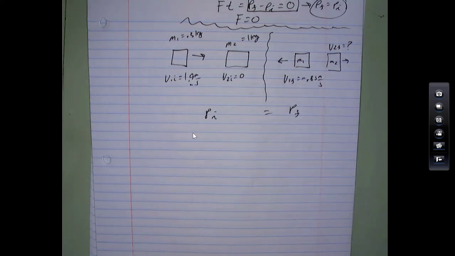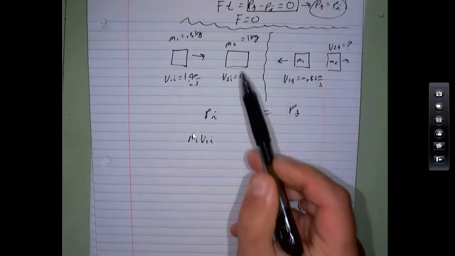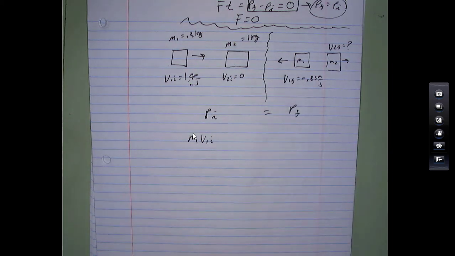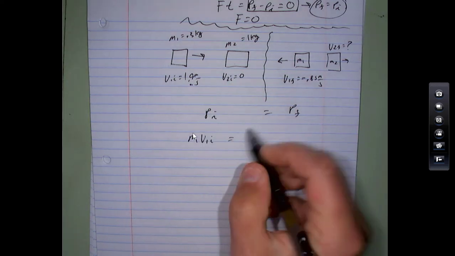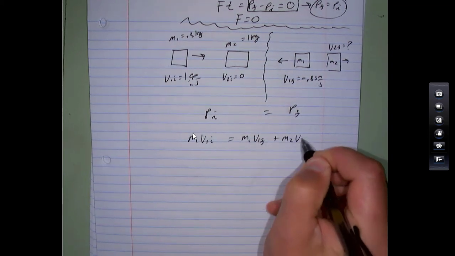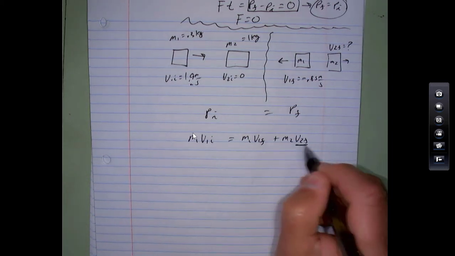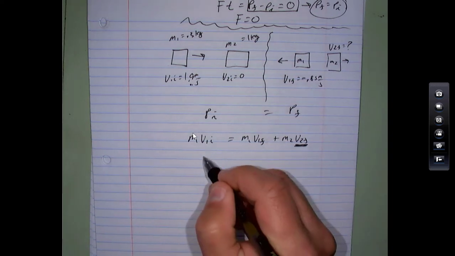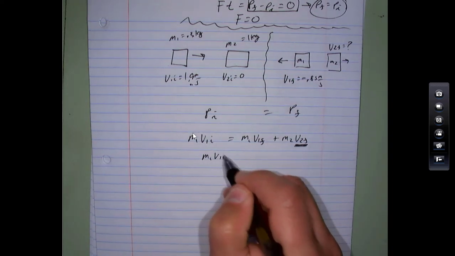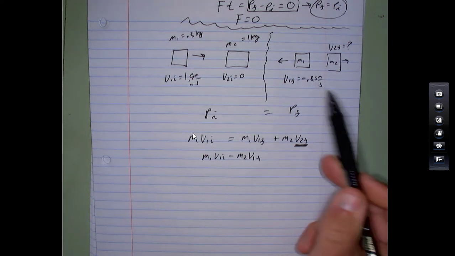So again, the initial momentum in this picture is equal to the final momentum, and we have to calculate that from this picture. And remember, it's a vector quantity, so that's why this is negative here and that's positive there. Okay, so the initial momentum of the system is mass 1, velocity 1 initial. Mass 2 is not moving, so I'm not even going to write down its momentum. I could do mass 2, velocity 2 initial, but velocity 2 initial is 0, so I'm not going to do that.